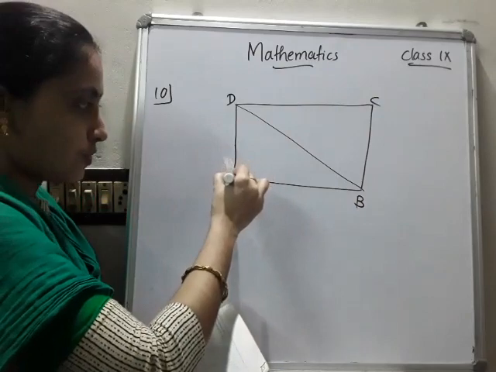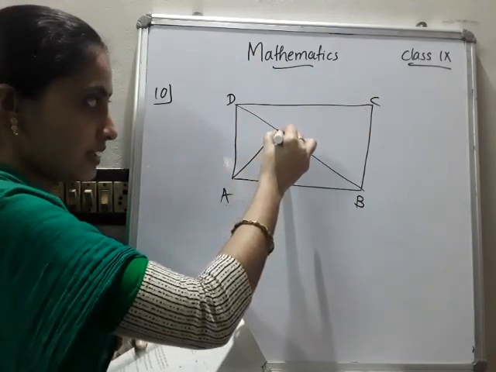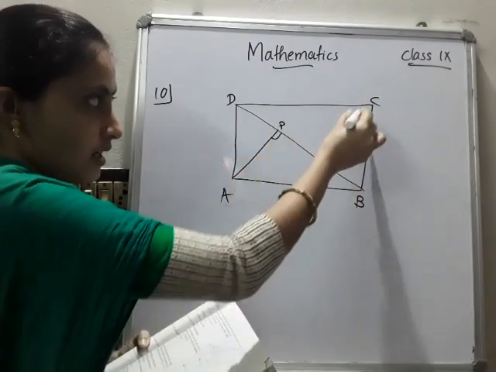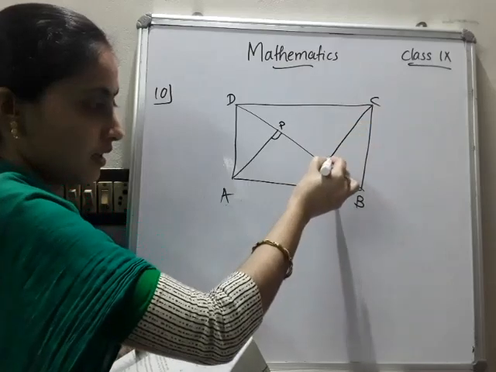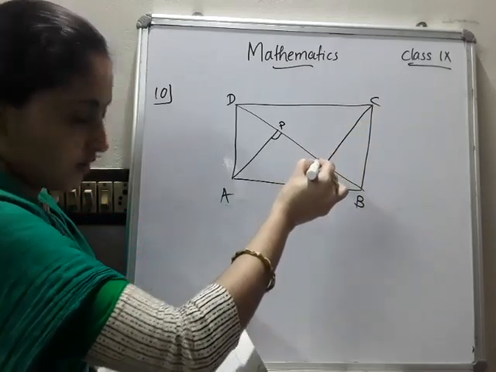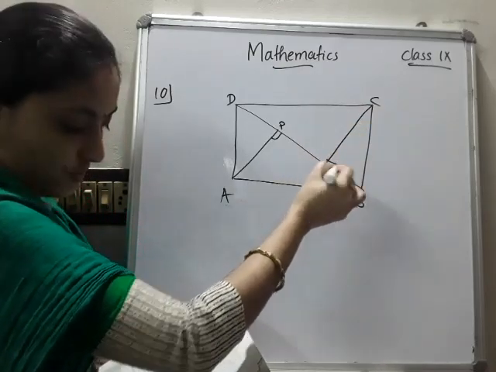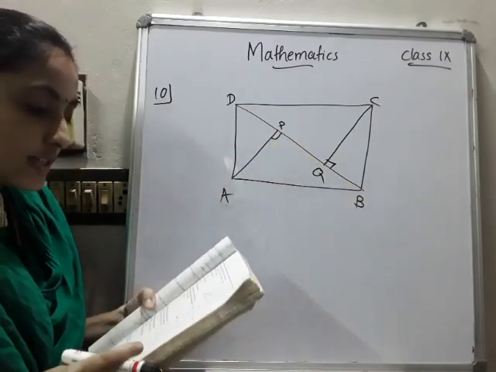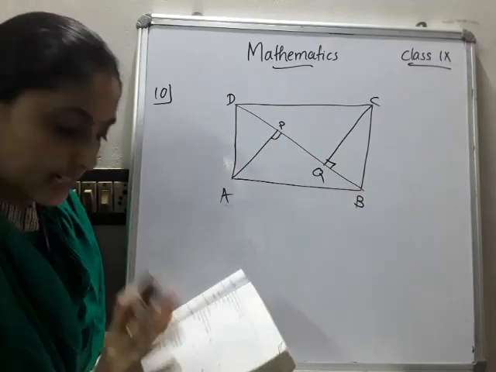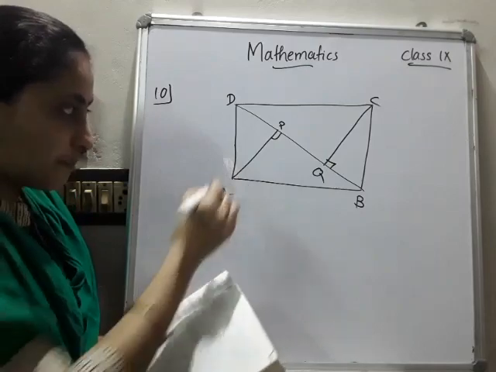Then two perpendiculars are given, this is P and this is Q.